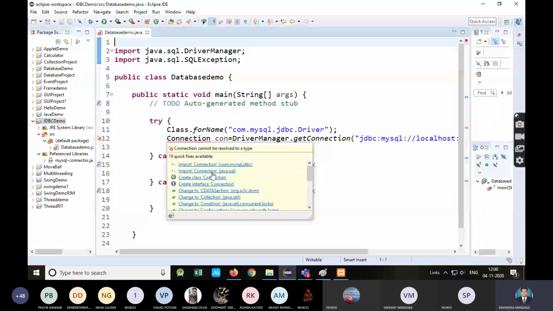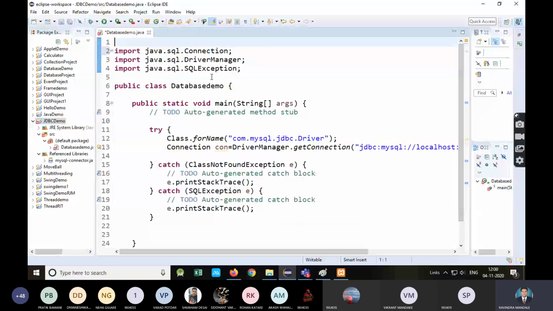We require the java.sql package. Make sure that you are importing the Connection interface from the java.sql package. Otherwise, there will be a problem. So we are using only one package, the java.sql package.